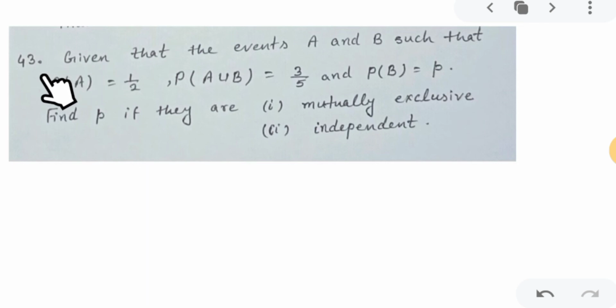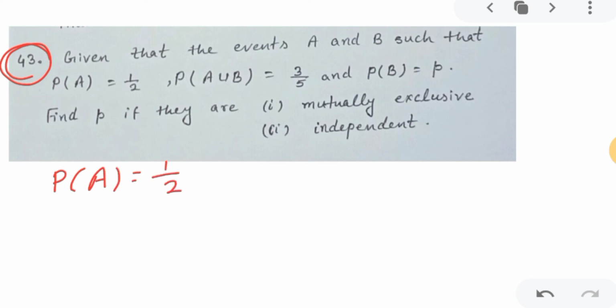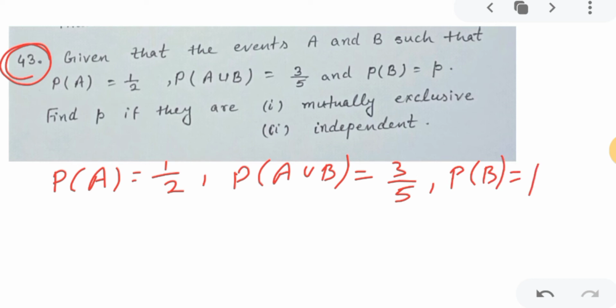question number 43. This will be the last question for this video. Okay. So 43. Given that events A and B are such that probability of A is given as 1 upon 2, and probability of A union B is given as 3 upon 5, and probability of B is given as P. Probability of B is given as P, correct?